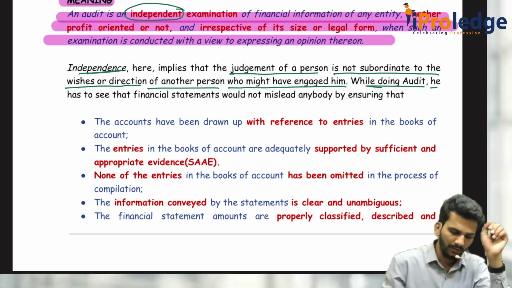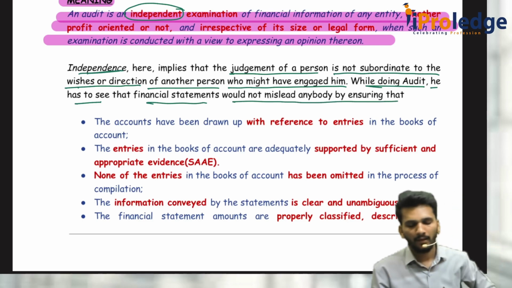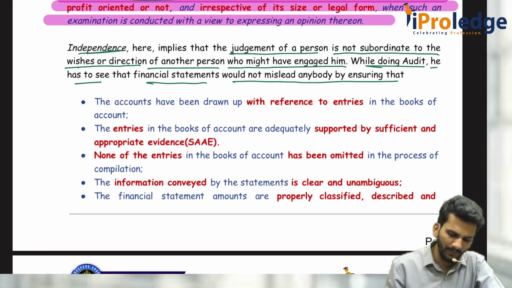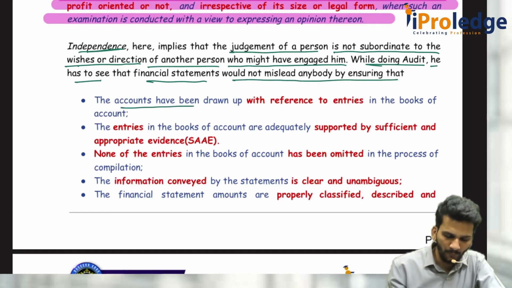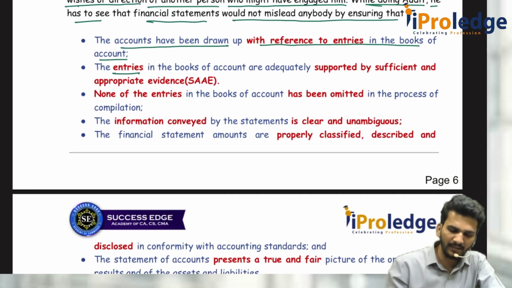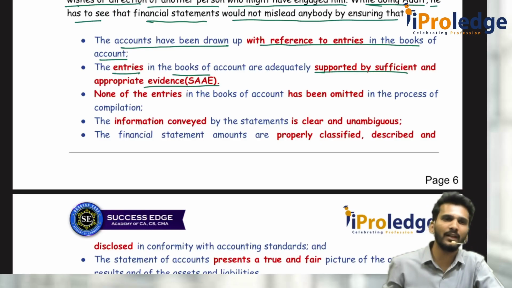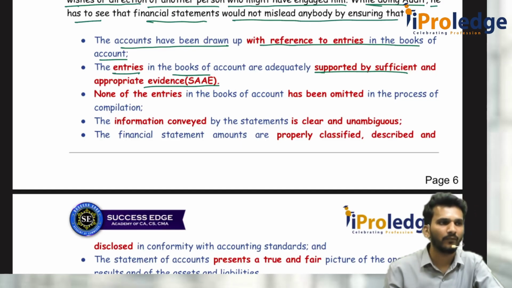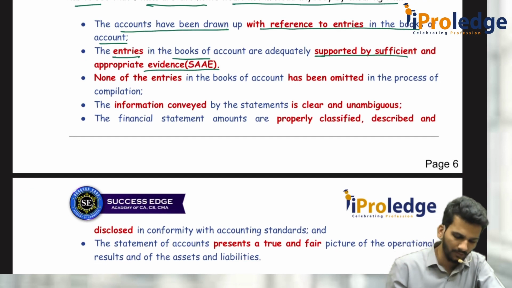While doing the audit, I as an auditor have to see that the financial statements would not mislead anybody. How do I ensure that? By checking whether the accounts have been drawn up with reference to the entries in the books of accounts or not. That means the financial statements are prepared using the same books of accounts. Again, entries in the books of accounts are supported by vouchers, sufficient and appropriate audit evidence. If I say I sold goods to Ram for 10,000 rupees, where is the sales invoice? The sales invoice has to be there as supporting evidence. Then, none of the entries should have been omitted in the process of compilation.